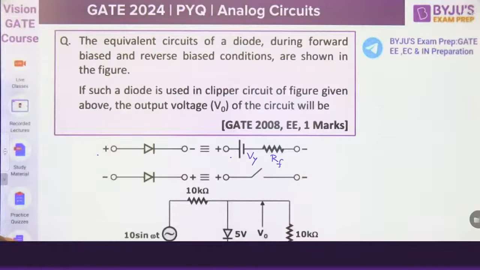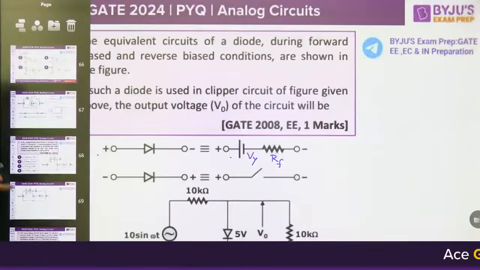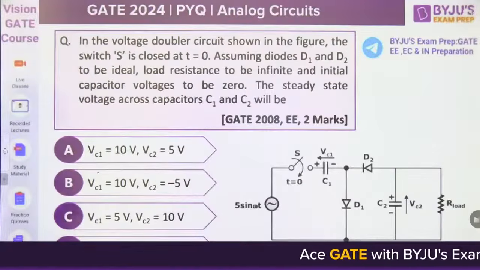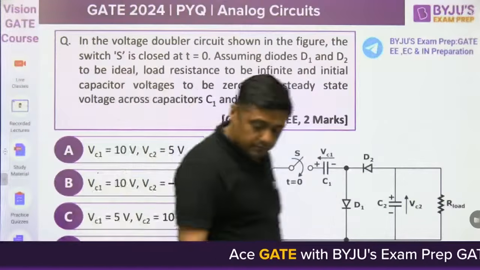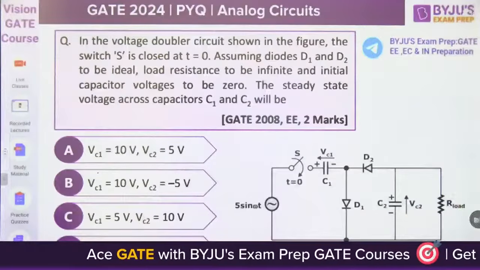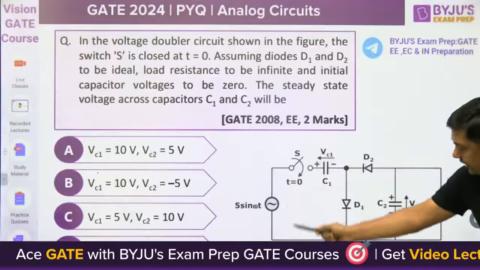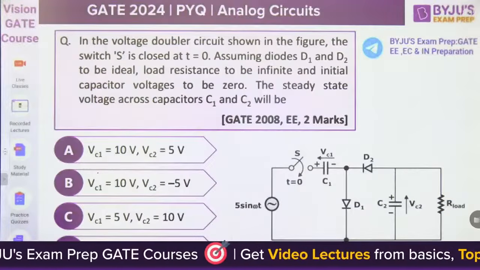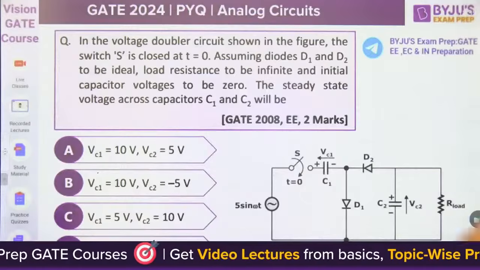That is the case. Then quickly we will solve 2 more questions. Then guys, it is a voltage doubler circuit. This is called a negative clamper and this is called a negative peak detector, and the load is connected here. In the voltage doubler circuit shown in the figure,